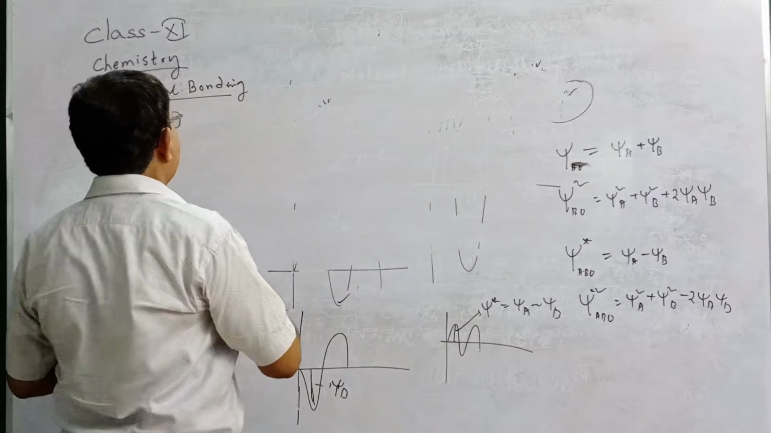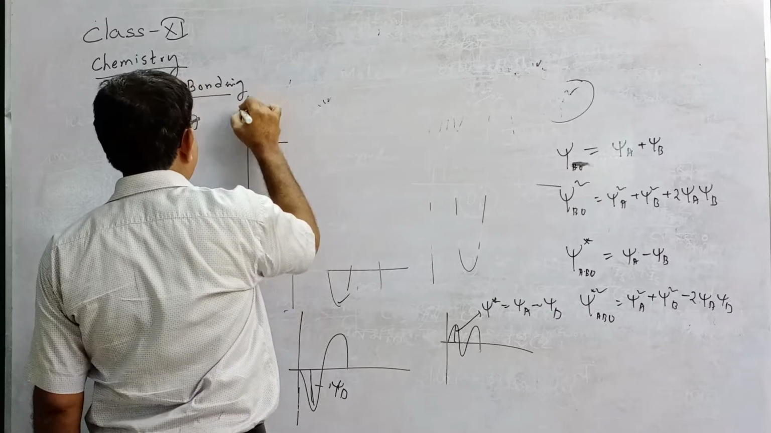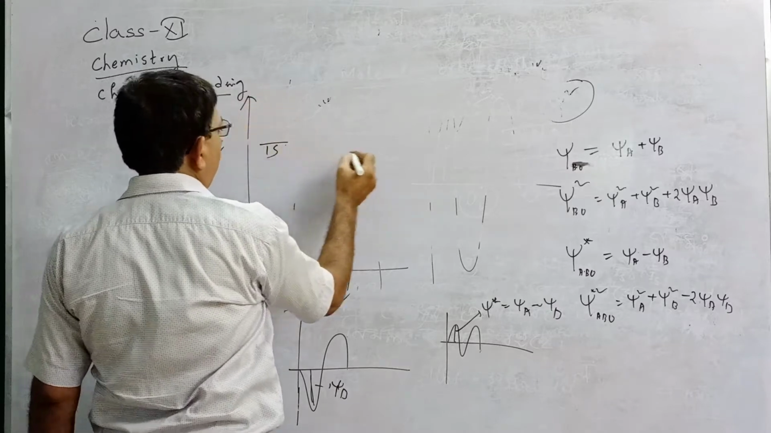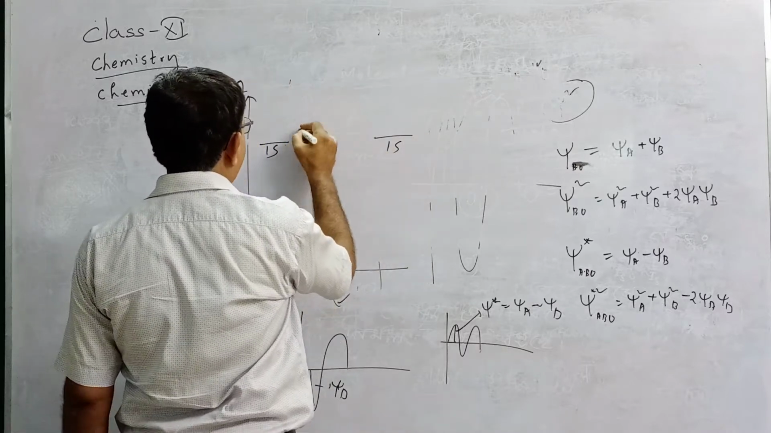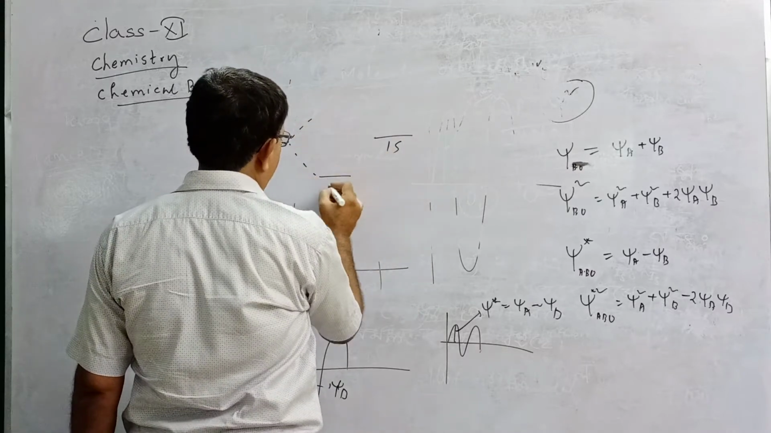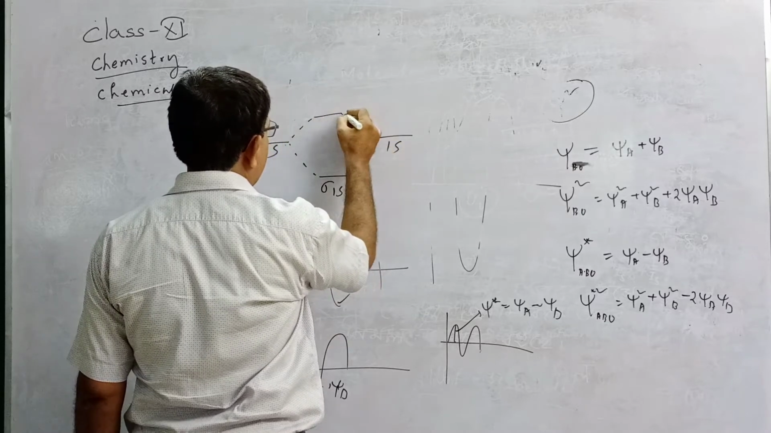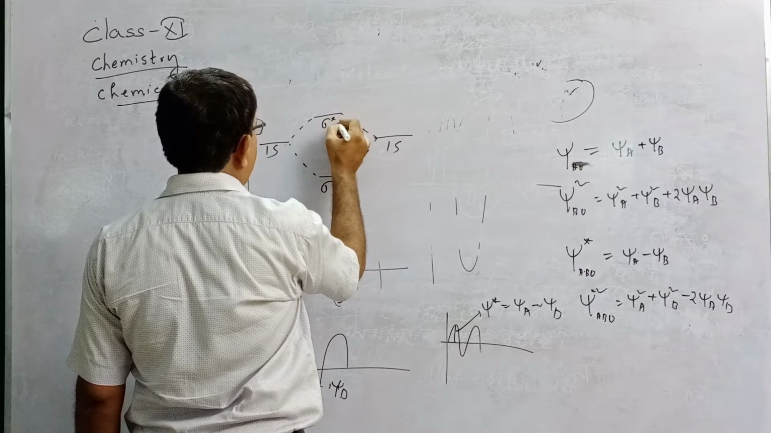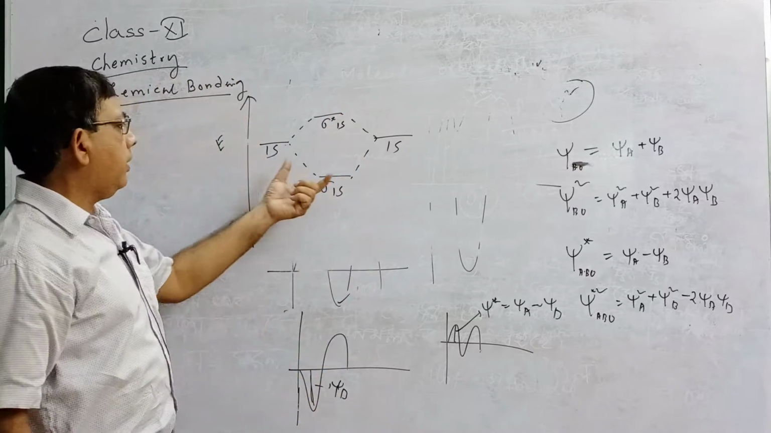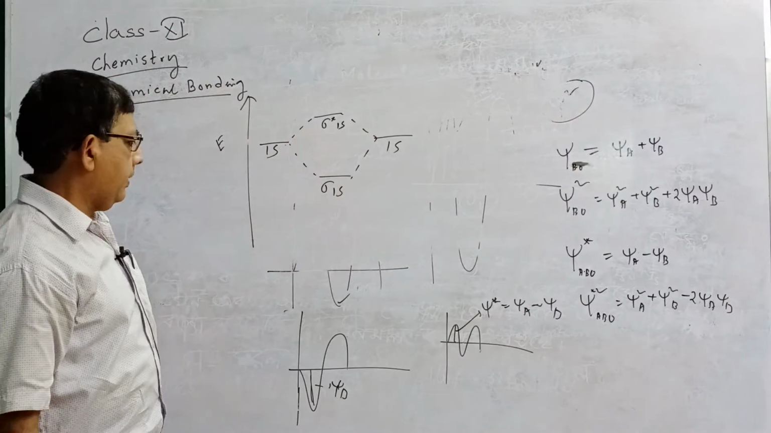Now consider 1s. This is 1s, and this is the energy of 1s. When they overlap, they give 2 MO. One MO is called the bonding MO, that is called sigma 1s, and another MO is called the antibonding MO, called sigma star 1s. That is, 2 s orbitals overlap to form one bonding MO and another antibonding MO.